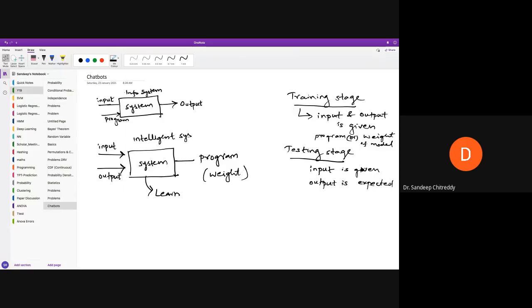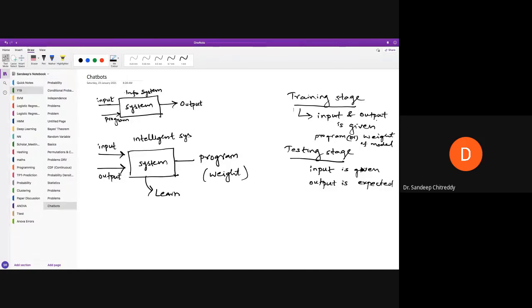I'll discuss how the learning happens in CO4, and there are other advanced courses like machine learning where you will learn much more detail. And in speech processing, you will study different models like the hidden Markov model, which is also a method to learn the system. So you give these inputs and corresponding labels to the system to learn the parameters of the system. This is during the training stage.